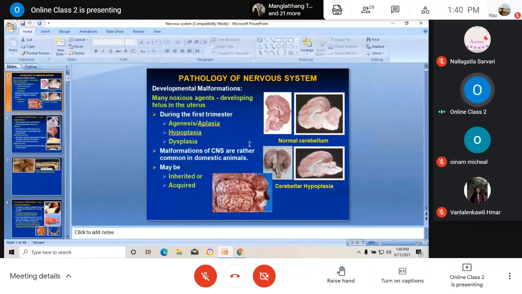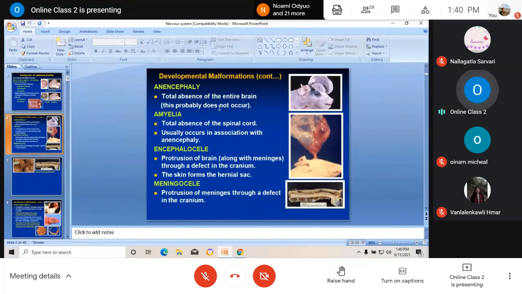So this way you may sometimes come across a condition of absence of the brain, or cerebellar hypoplasia. The cerebellum is not properly grown up, it is showing a hypoplastic condition. Okay, this way you may come across. Then when there is total absence of the entire brain, meaning there is no brain development, then it is known as anencephaly. Then amyelia, that is total absence of the spinal cord.